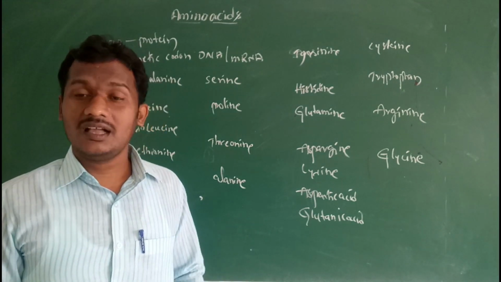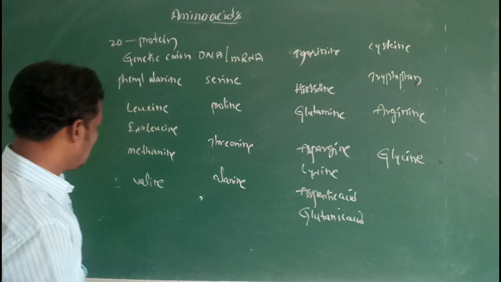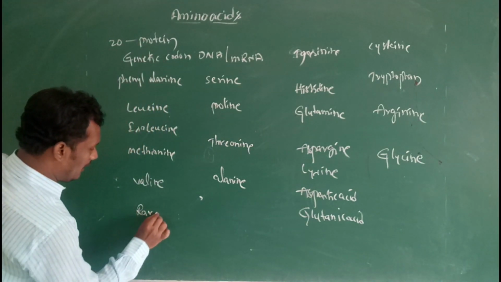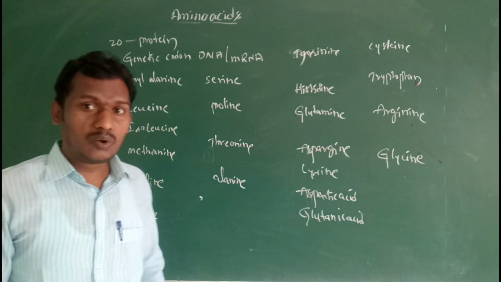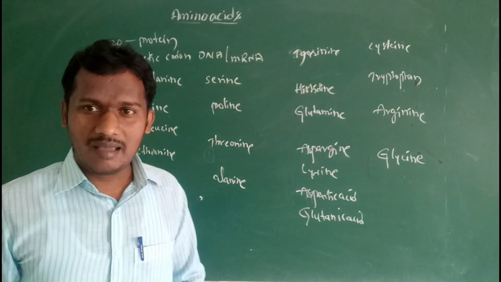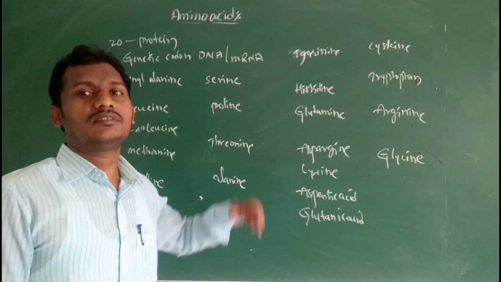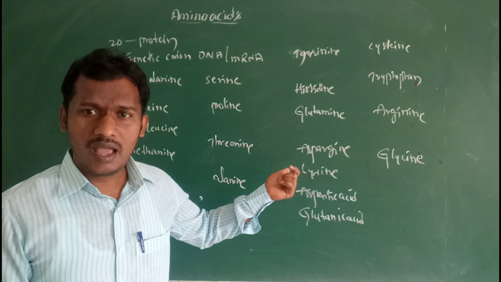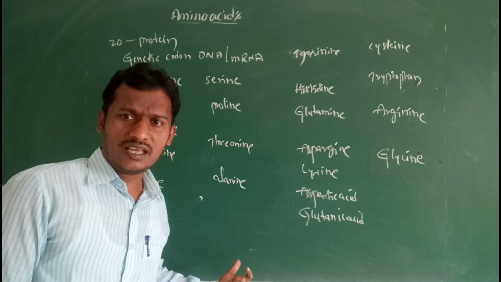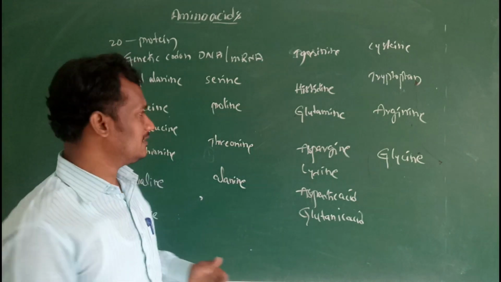But in proteins, some non-coded amino acids are also present. These are known as rare amino acids, non-coded amino acids. These rare amino acids are derivatives of the coded amino acids.